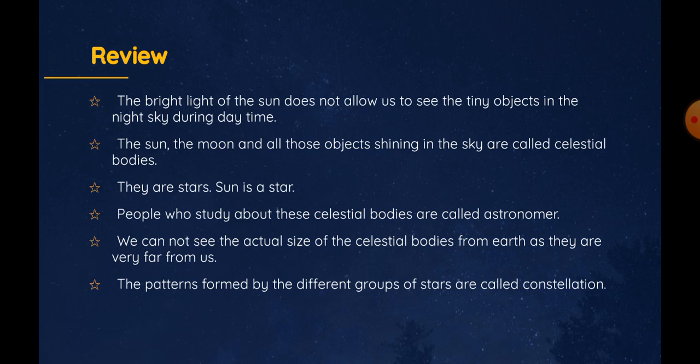They are stars. For example, sun is a star. People who study about these celestial bodies are called astronomers. We cannot see the actual size of the celestial bodies from Earth as they are very far from us. The patterns formed by the different groups of stars are called constellations.